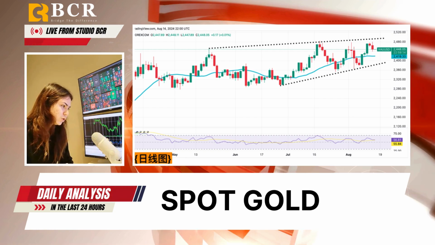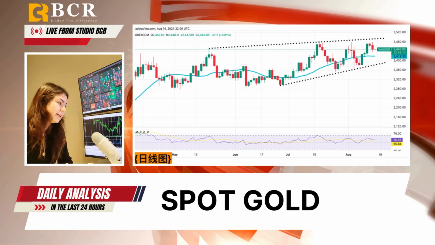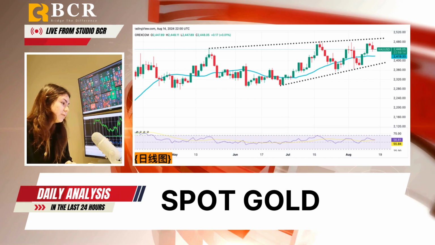Technically, gold is still in a strong position, trading above all its moving averages. The 20-day simple moving average provides support near $2,420. Technical indicators are mostly positive, with the RSI near 60, suggesting an upside bias. Gold is poised to retest its all-time high of 2,483.7 and potentially break the psychological 2,500 barrier. If prices fall below the 2,450 to 2,448 support area, gold could drop to 2,420, with the next support level at 2,400.